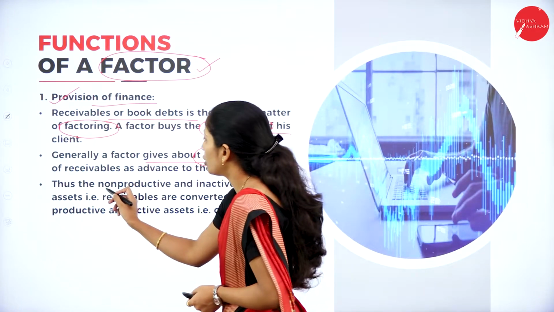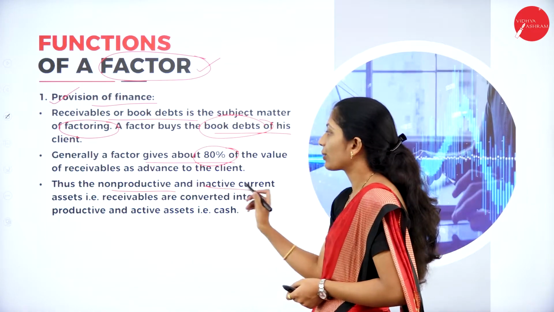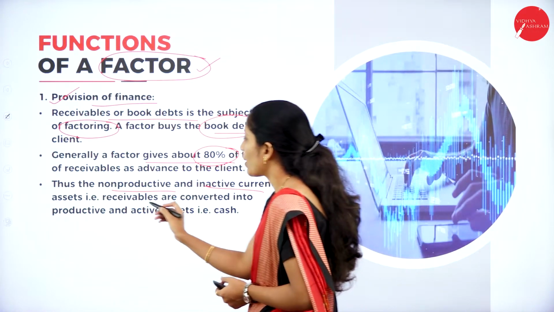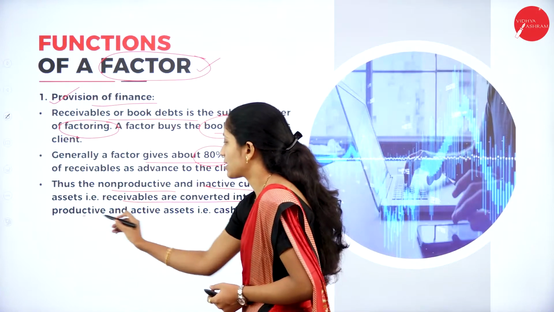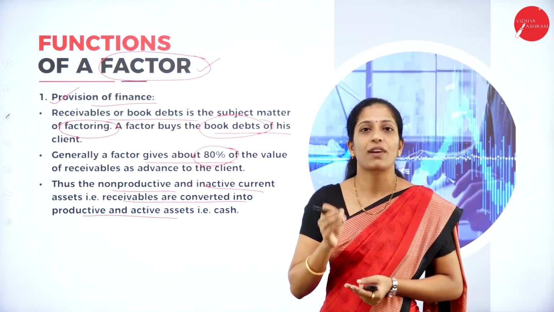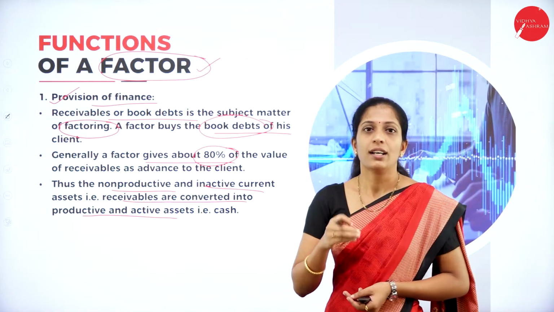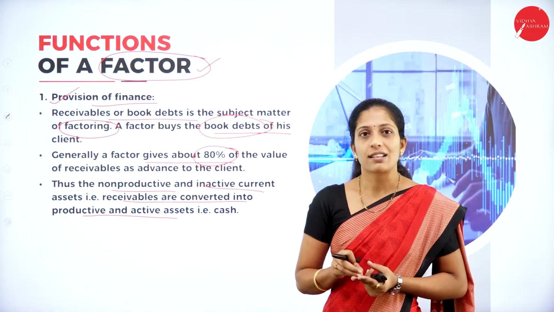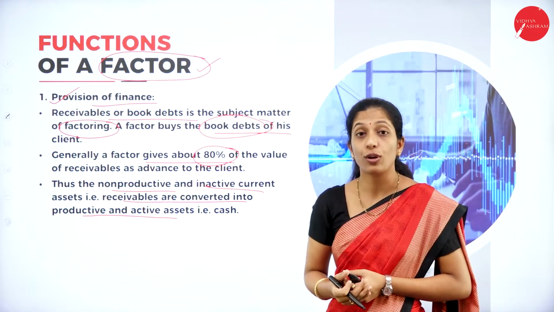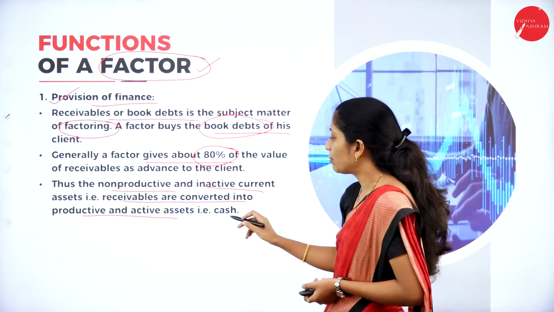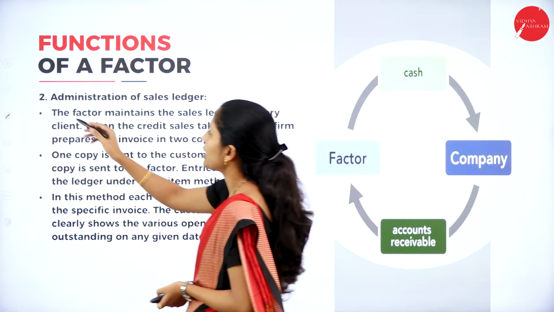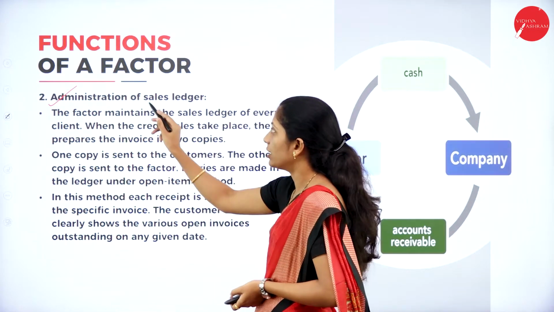Thus the non-productive and inactive current assets, that is receivables, are converted into productive as well as active assets. On receivables, we are going to get the cash in the future, right? So the factor helps in converting those receivables into productive cash, which will help the organization for investment. And the next one is administration of sales ledger.